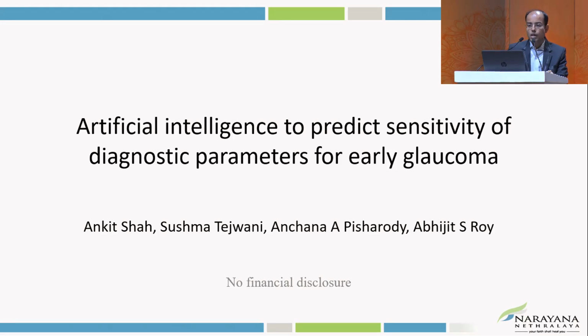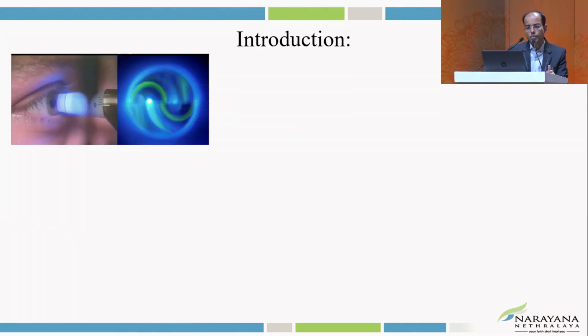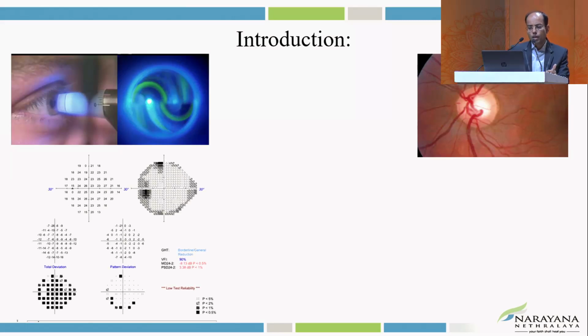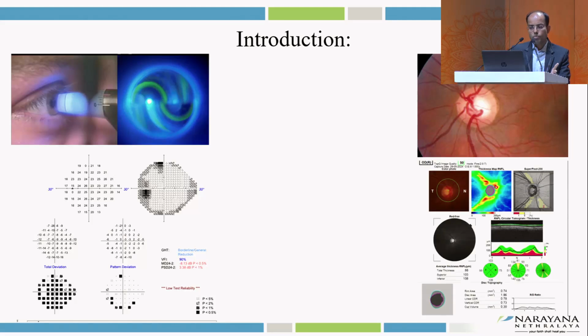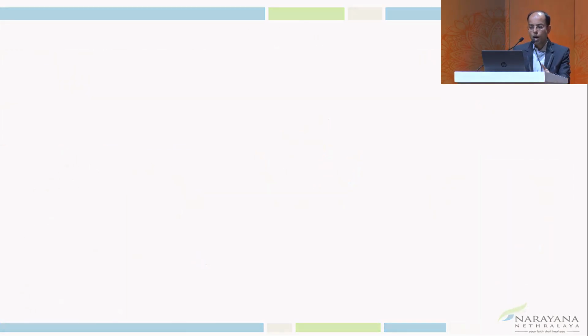So my paper is artificial intelligence to predict the sensitivity of the diagnostic parameters for the early glaucoma. Many times early glaucoma poses a unique set of challenges. Many times the IOP is borderline, disc changes are not clear cut, the patient is not able to do the perimetry properly, or even the OCT is showing some equivocal changes. So many times the dilemma comes: how do we go ahead?